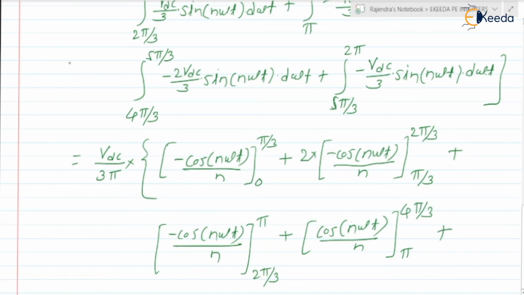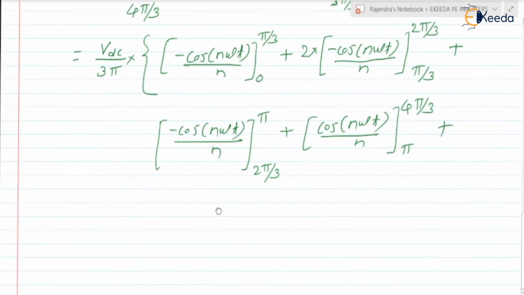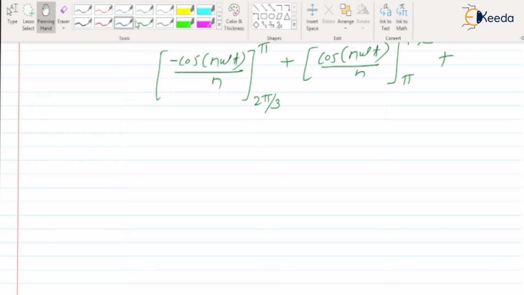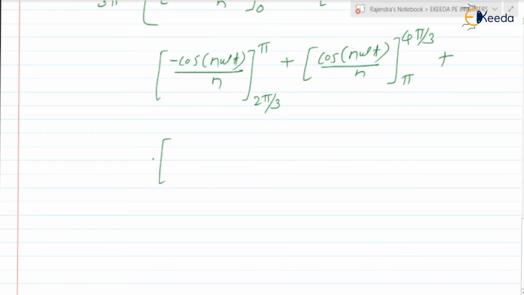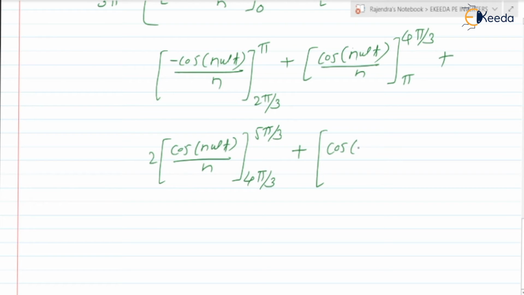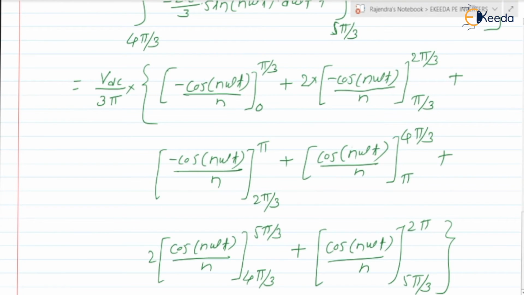Plus, next we can write 2 into cos of n omega T divided by n, limit 4 pi by 3 to 5 pi by 3, plus this can be written as the integration of sine, it is minus cos and that minus, so it is cos of n omega T divided by n, limit 5 pi by 3 till 2 pi. So this is the term we are having. Next, can we put the values?